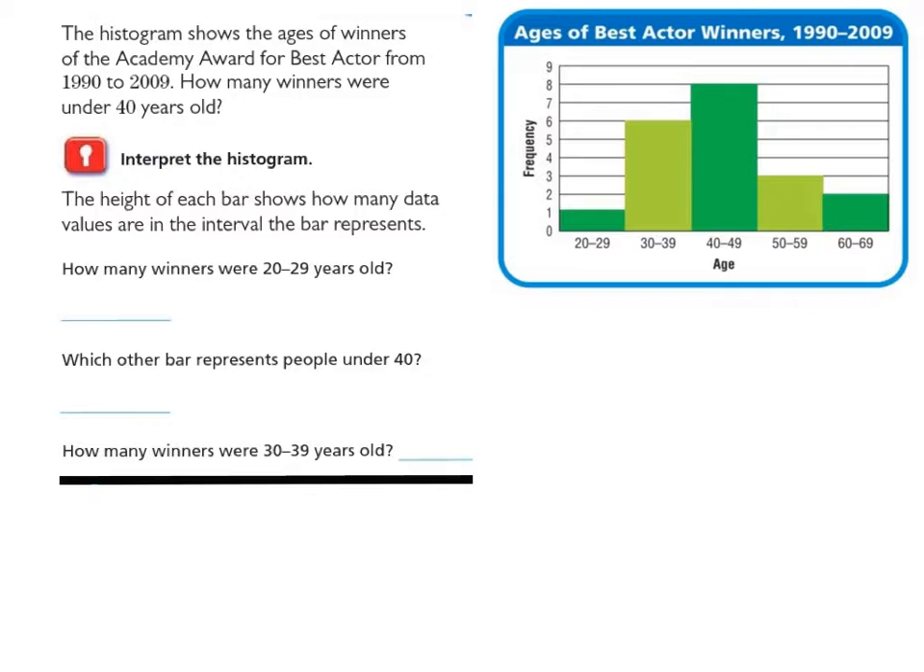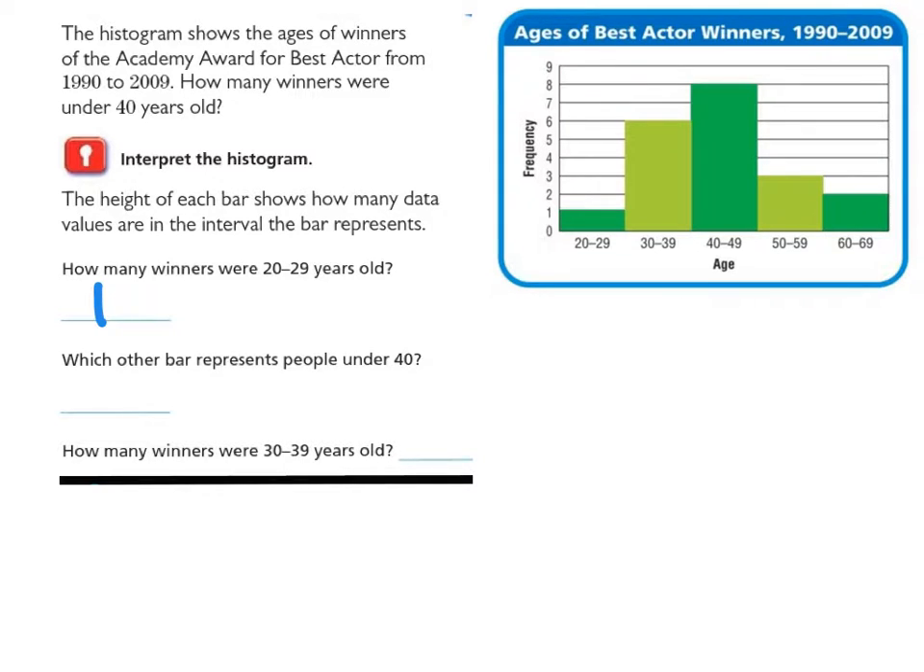So in order to find out how many winners are under the age of 40, we need to look at the height of the bar graph. Oh, we already did that. How many winners were 20 to 29 years old? So looking at our chart, we have 20 to 29, and there's only one winner. So I'm going to put that in. There's one winner from 20 to 29.